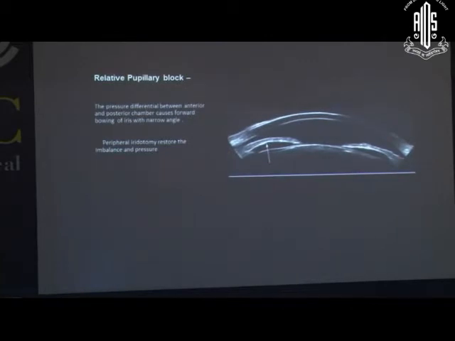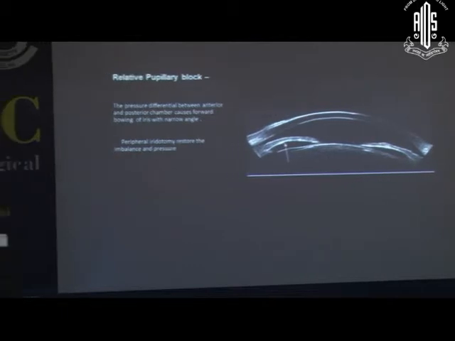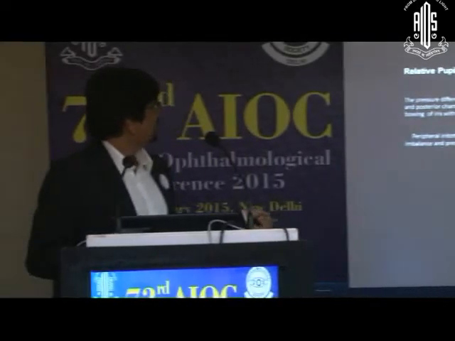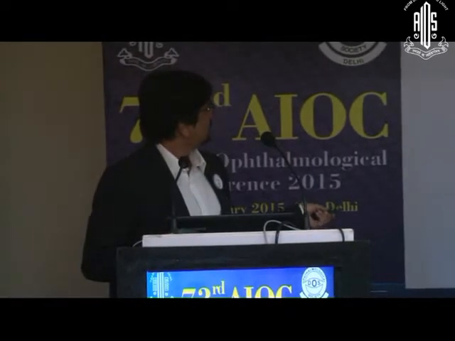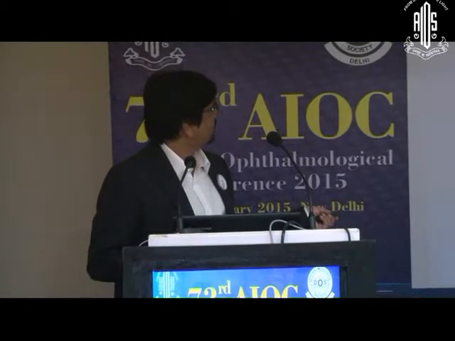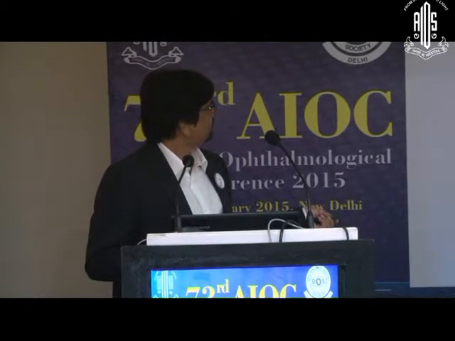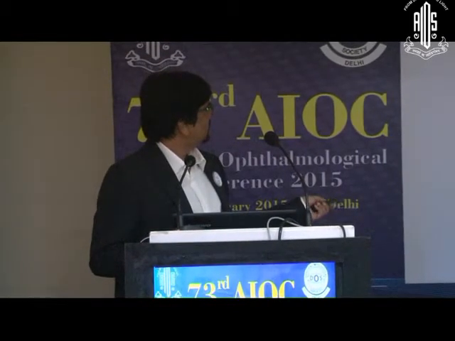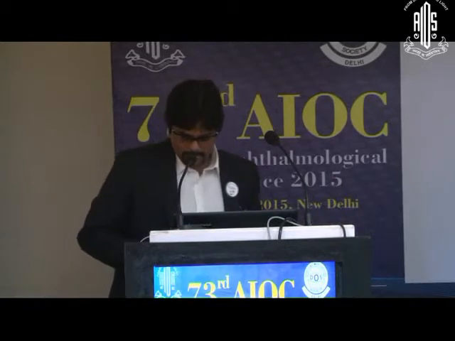You can diagnose the relative pupillary block, which can lead to subsequent chronic angle closure glaucoma. There is a pressure differential between the anterior and posterior chamber that causes the bowing of the iris towards the corneal endothelium and narrowing of the anterior chamber. Recurrent attacks may lead to closure of this angle here. If you do the peripheral iridectomy, this restores the balance between the anterior chamber and posterior chamber, and that way you can prevent the attack of glaucoma later on in life, and can prevent glaucoma.